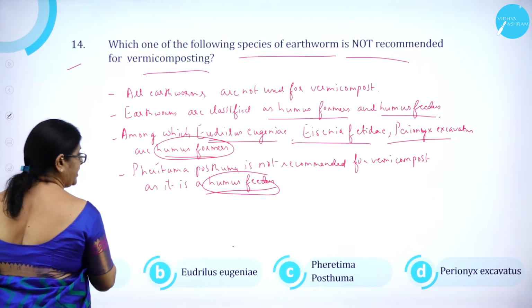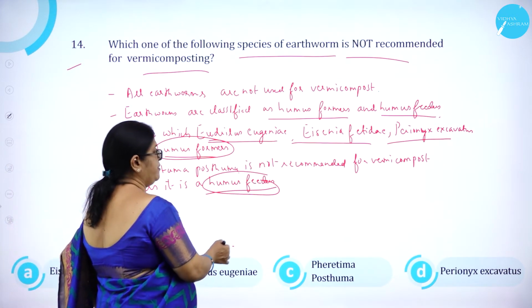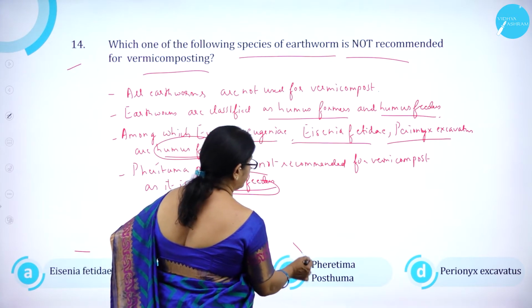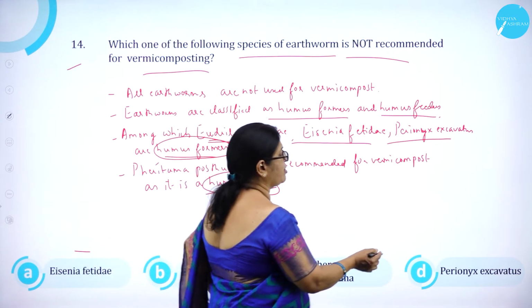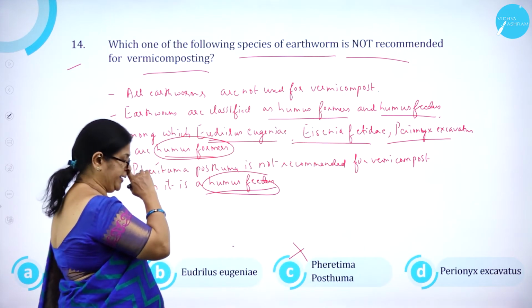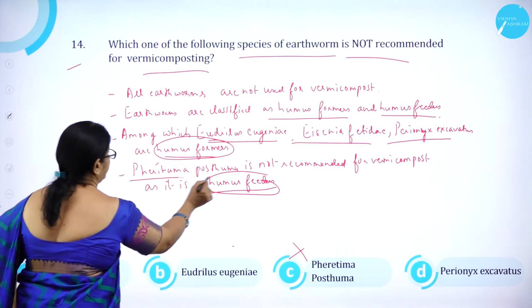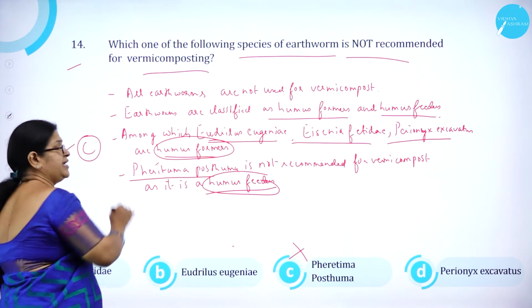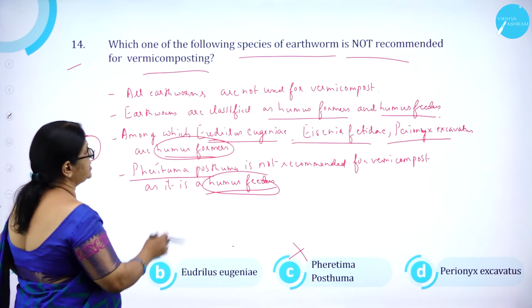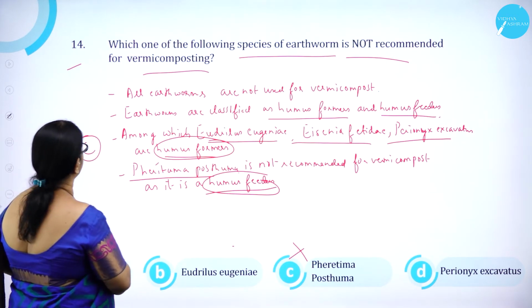So Eisenia foetida is recommended. Eudrilus eugeniae, it is recommended. Then Pheretima posthuma, it is not recommended. So Perionyx excavatus, it is recommended. So the one which is not recommended for vermicomposting is Pheretima posthuma. That is Pheretima posthuma. So option C is correct. That is the one which is not recommended for vermicomposting.